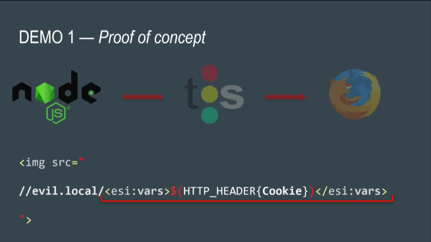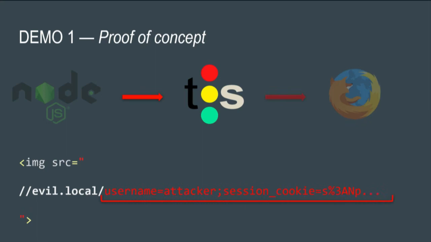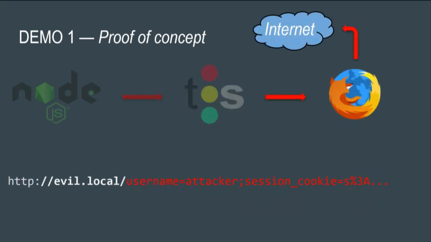So let's build a proof of concept to do HTTP-only session hijacking without JavaScript. I built an image source tag. You can do basically any tag that requests an HTTP header, but this is fine. It's pointing to evil.local, which is an attacker-controlled server, for which I have a web server pointing there. The file name that is going to be requested by the victim's browser is an ESI tag pointing to their own header cookie. When this goes through the traffic server, it's going to expand the value with the session cookie, and then the browser is going to request this URL. I'm going to access this in my HTTP logs.